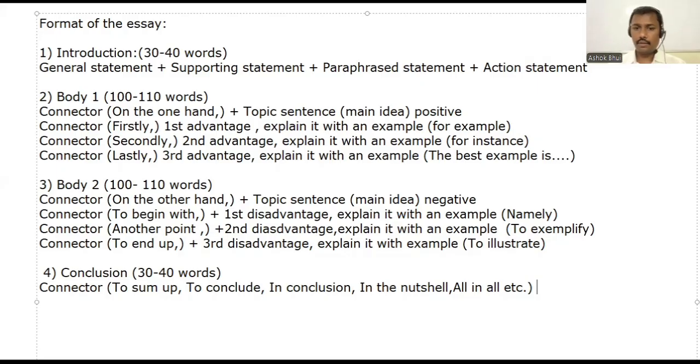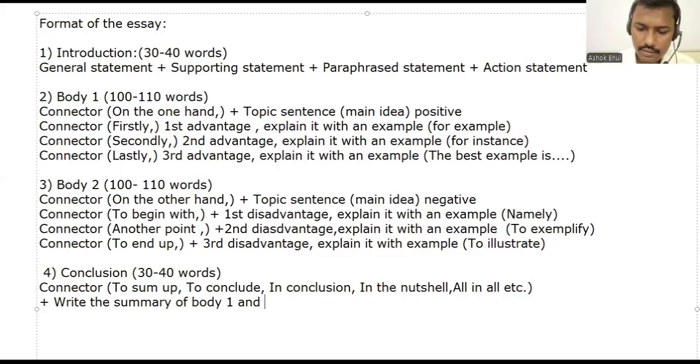Overall. Okay. Now, what we can do, you can write the summary of body 1 and body 2. Now, writing the summary doesn't mean you need to write each and everything.